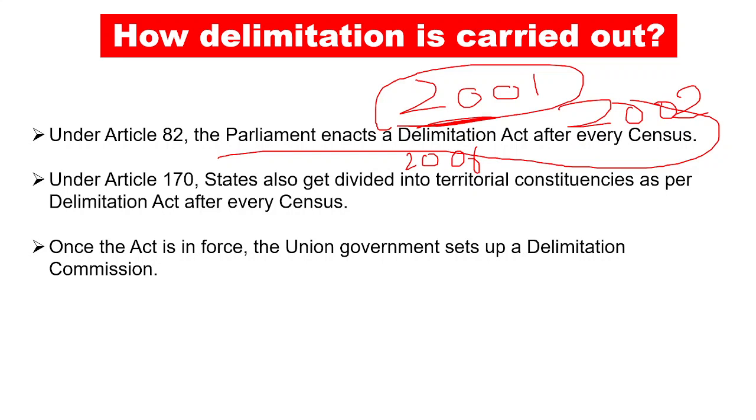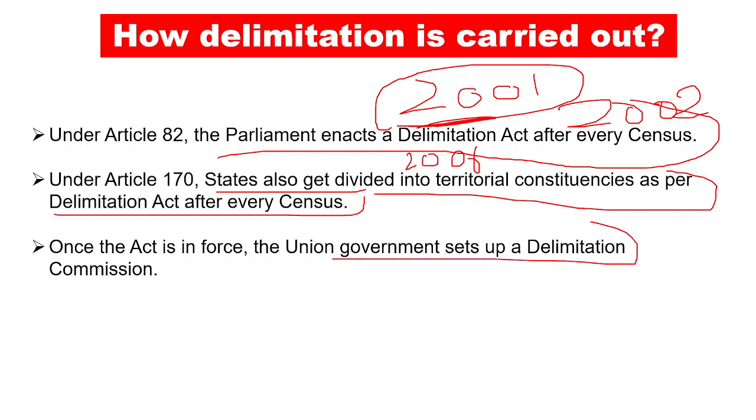Now we also have another article, Article 170. Article 170 talks about the fact that states also get divided into territorial constituencies as per the Delimitation Act after every census. And once the act is enforced, the union government sets up a delimitation commission, right? The Delimitation Commission in this case was formed in 2006. Delimitation was performed in 2008. It was deferred in the northeastern states and now it is being performed there, right?